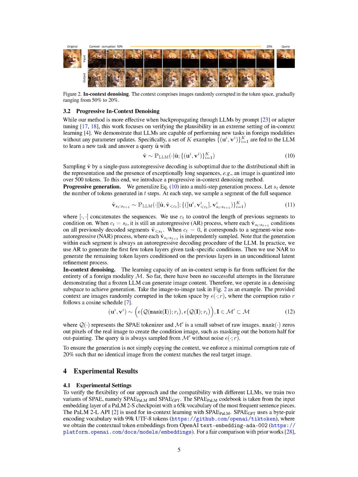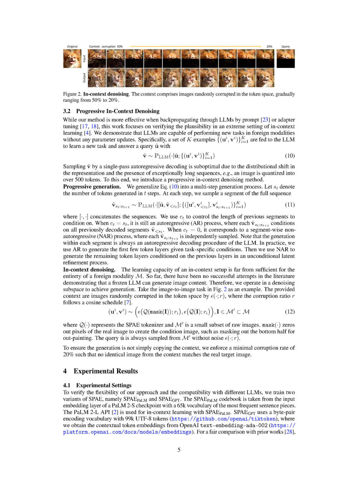We use a tokenizer, represented by Q, from the SPAE model to convert the images into tokens. We also create a condition image by zeroing out certain pixels of the real image, like masking out the bottom half for outpainting. The query image is always sampled from a small subset of raw images without any noise. To make sure the generation isn't just copying the context, we enforce a minimum distortion rate of 20%. This ensures that no identical image from the context matches the real target image.